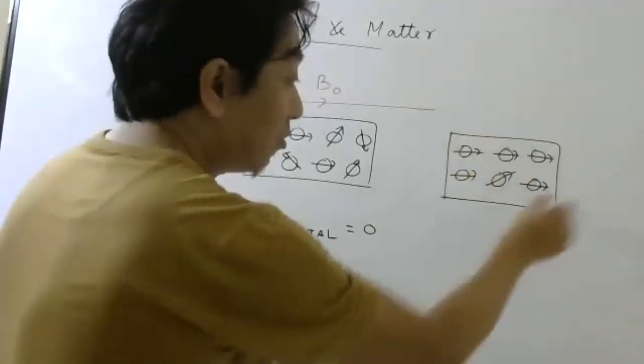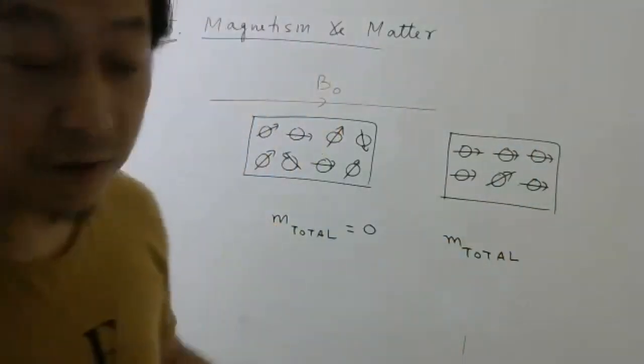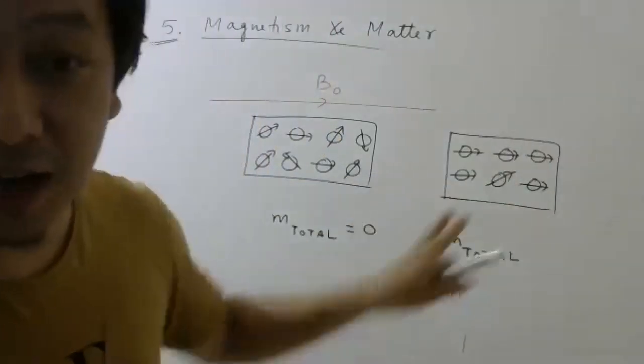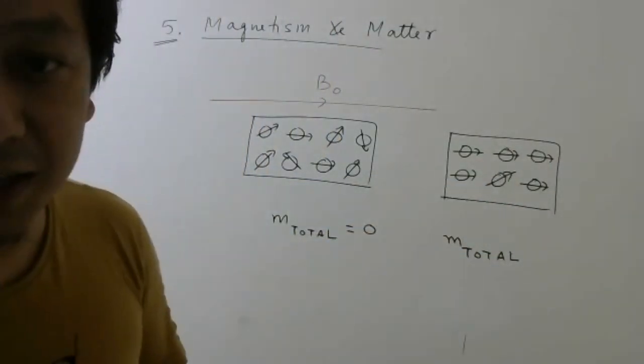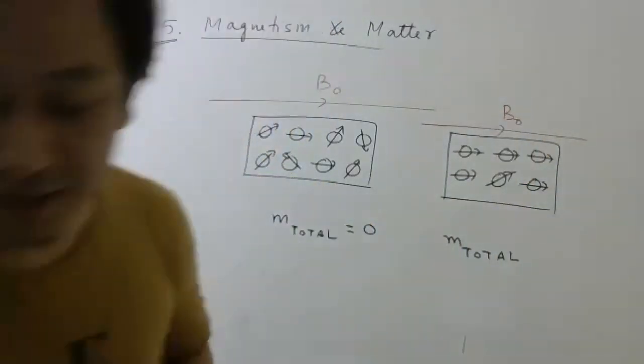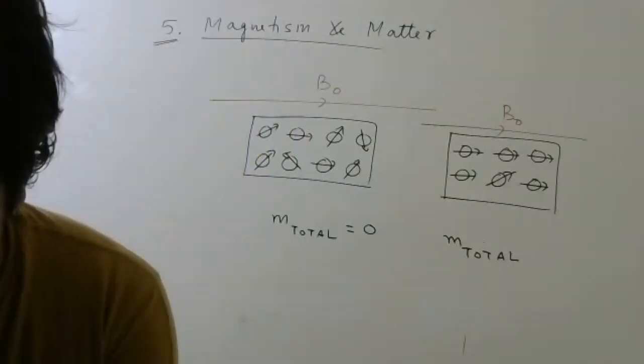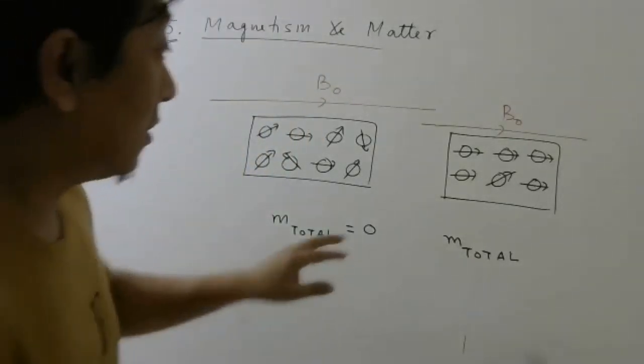But now if you see the total magnetic moment for the whole sample, can I say it is 0 after the application of the magnetic field? No, sir. Okay, so there will be some magnetic moment. So that is the reason.